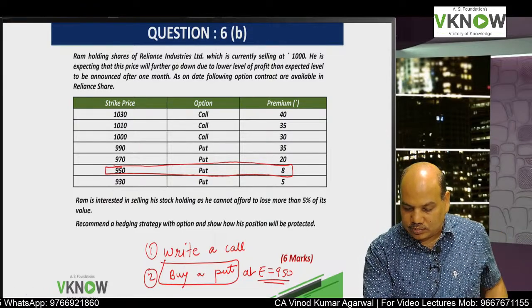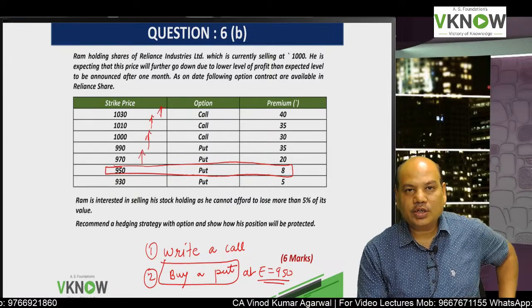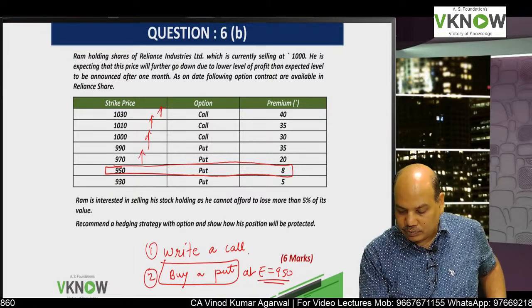But at the same time, if the price goes up, we will enjoy the benefit of that.